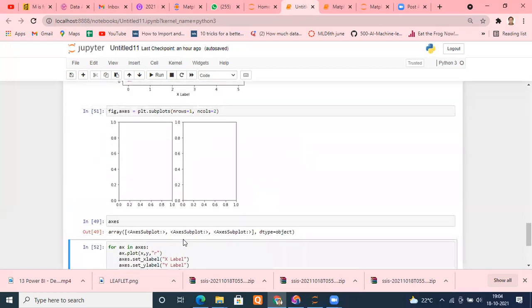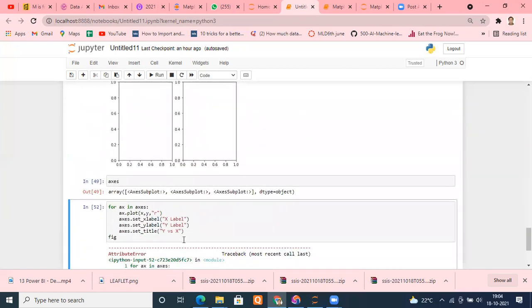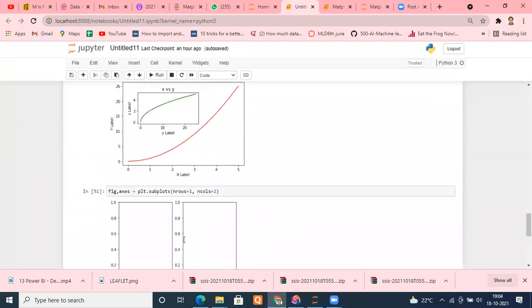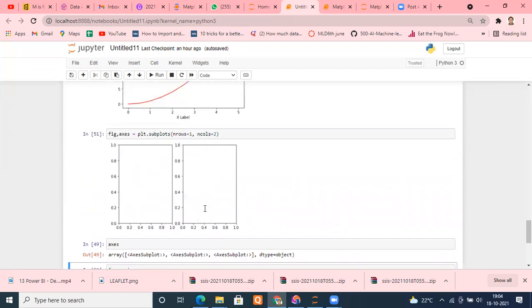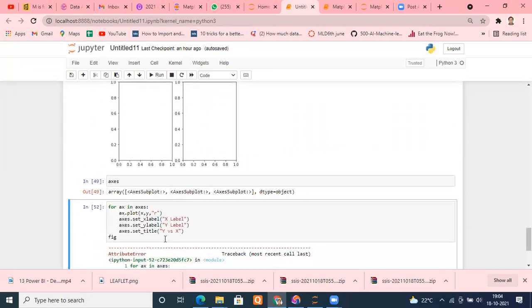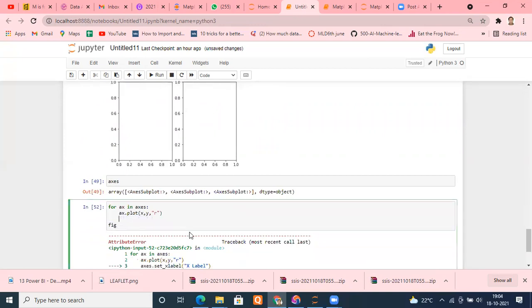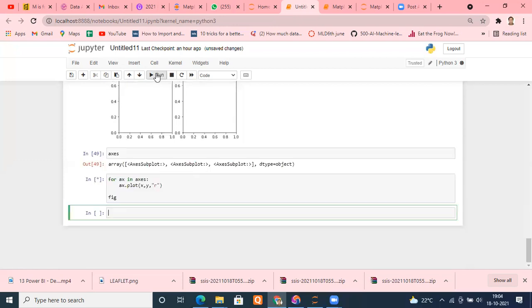NumPy ndarray has no attribute. What happened now? np.axes is created perfectly. plt.subplots with rows, we are getting 2. What's the issue coming here? With plt.subplots we did fig, axes. We made some error. We are getting 2 subplots perfectly fine. Then I'm saying for axis and axis. Okay, let me drop it first of all. Let me run that.